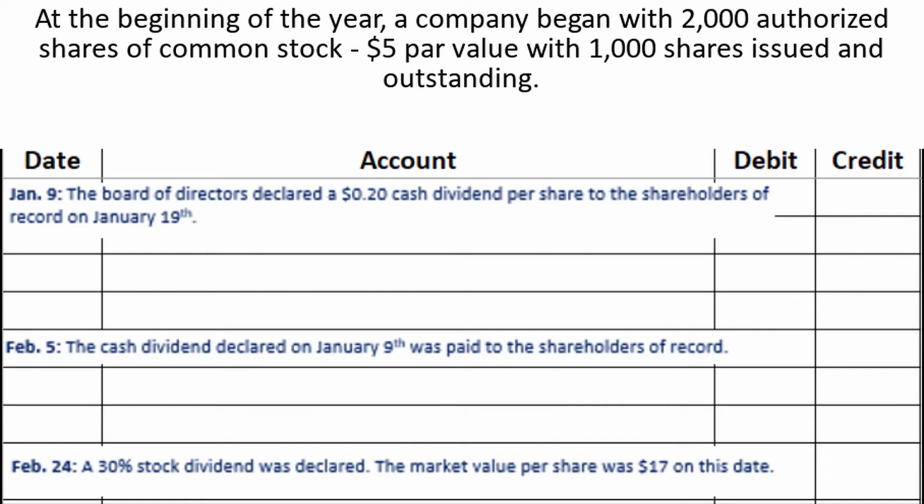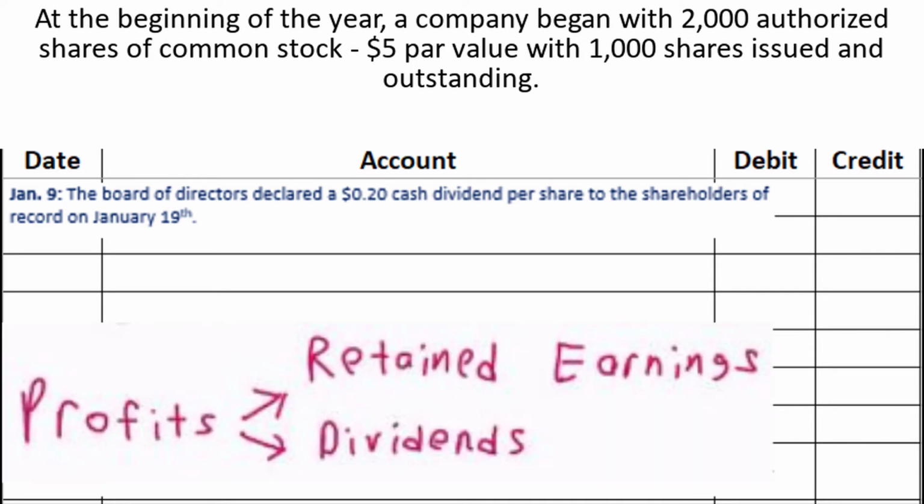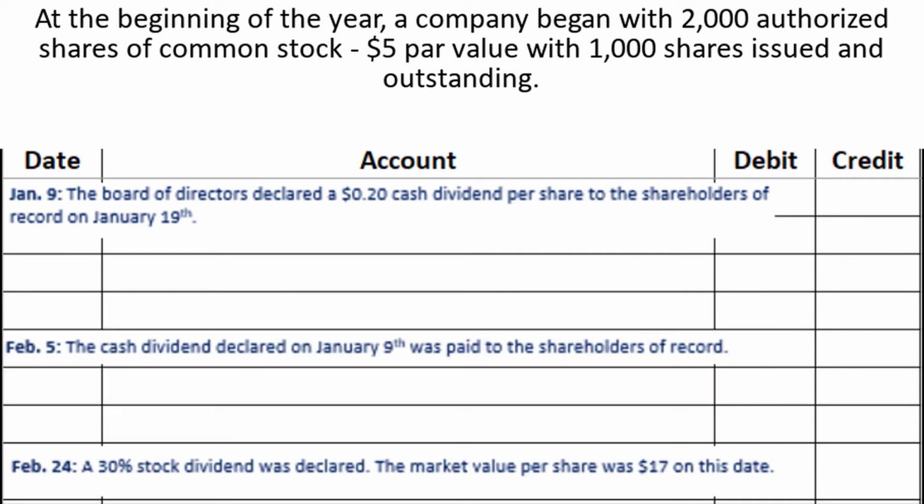Now remember that we said that a corporation's income could go to two places, either to retained earnings or to dividends. For accounting purposes, net income all gets put into retained earnings as part of the closing process.